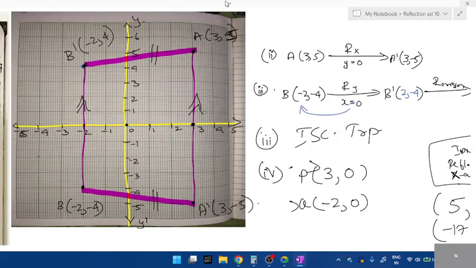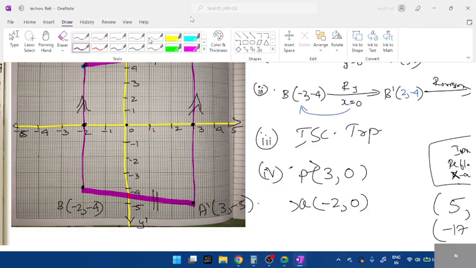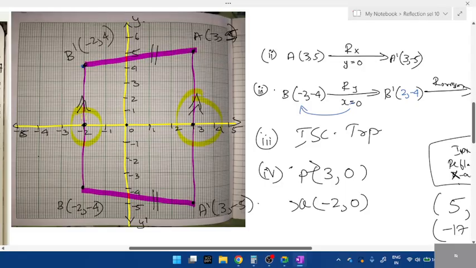But if they ask you a question related to a graph, if they ask you to name the invariant point on which the image lies, can you see where the image passes? 3 comma 0 and minus 2 comma 0. Shall we take this as an example? This point 3 and minus 2. You can name this as an invariant point. You can take 3 comma 0 and minus 2 comma 0, because the lines of the images are passing through these points.